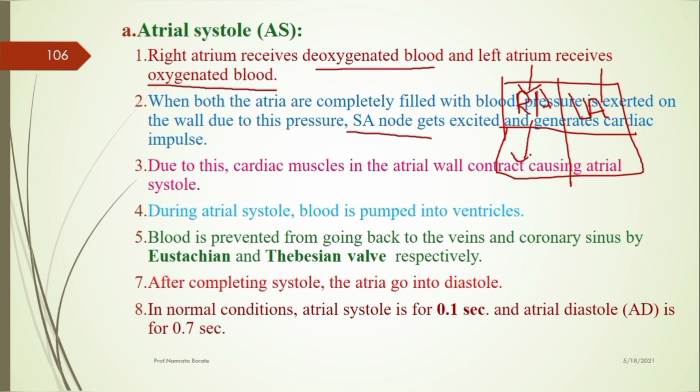This arterial systole, when it contracts, it pumps the blood towards which part? Inferior part. And what's the name of the inferior part? Yes, it is called the ventricle. इसको क्या बोला जाता है? Ventricle बोला जाता है. जो inferior distributing chamber है उसको बोला जाता है ventricle. तो ये जो डीऑक्सीजनेटेड ब्लड आया है राइट एट्रियम में, ये कहाँ से आया है? ये आया है इंफीरियर वेना कवा से, ये आया है कोरोनरी साइनस से.